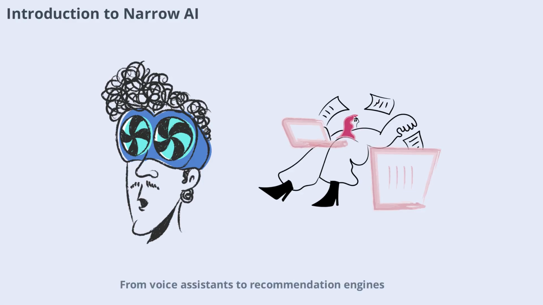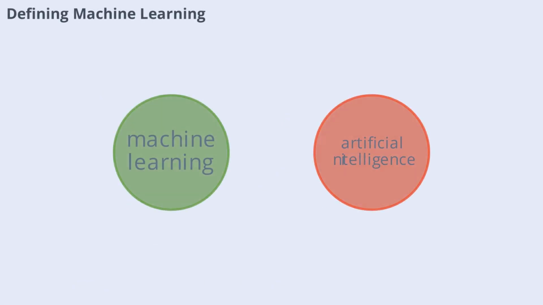From voice assistants to recommendation engines, narrow AI is already shaping our daily lives. But what exactly powers these smart systems? The answer lies in machine learning, a field that enables computers to learn from data and improve over time. Start by defining machine learning.